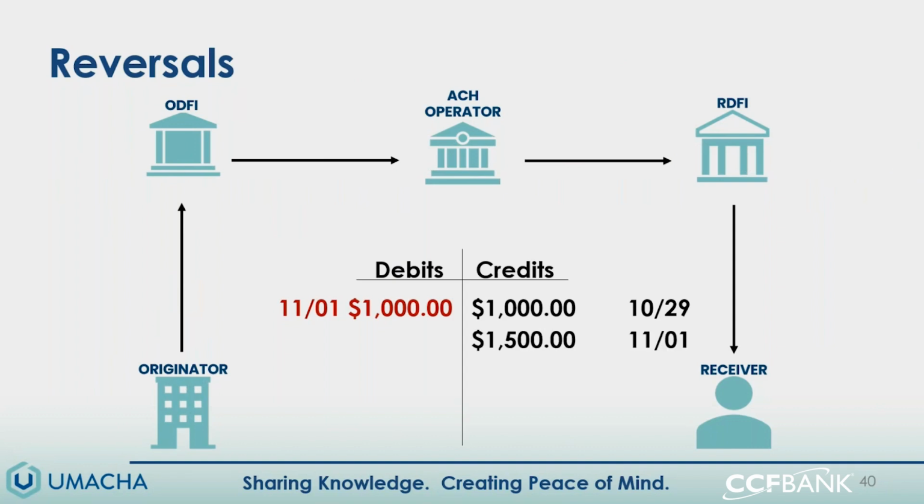What's important to understand is it doesn't always go this smooth. So let's say that that receiver didn't leave the $1,000 in their account and we were not able to post that reversing debit. That could cause some serious issues. So it doesn't always rectify a situation like it does here. This is, in a perfect world, how a reversal would work.